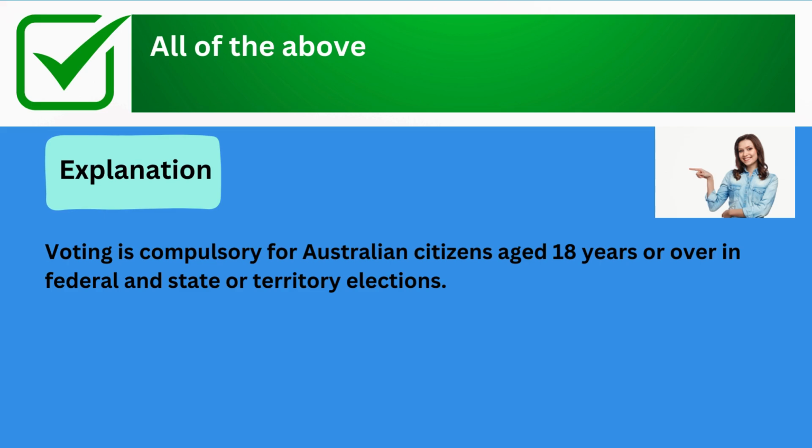The correct answer is all of the above. Explanation: voting is compulsory for Australian citizens aged 18 years or over in federal and state or territory elections.